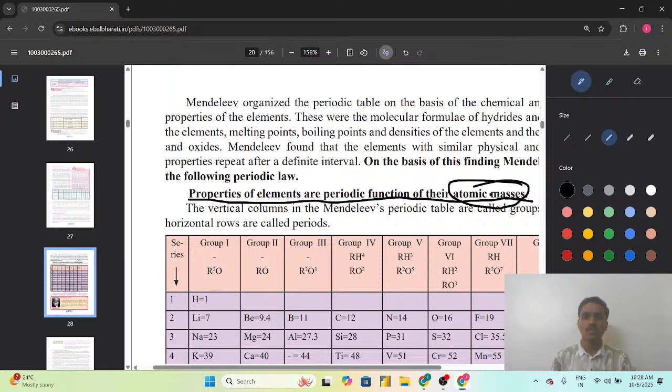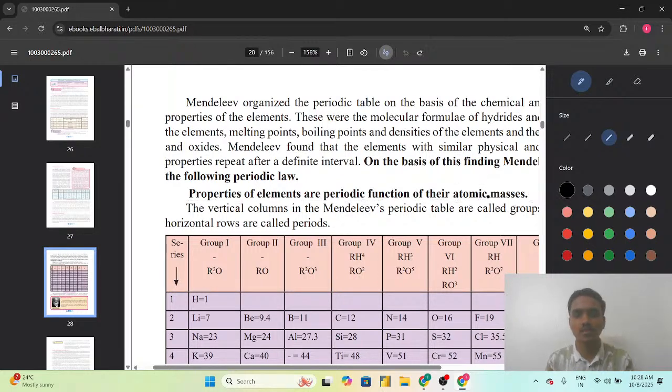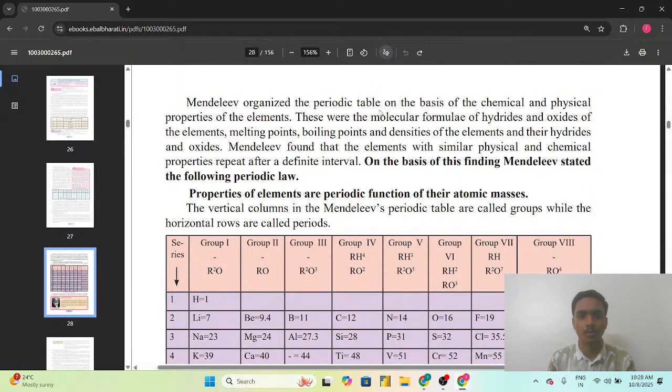As we have seen, atomic mass was considered the fundamental property by Mendeleev, and also by Dobereiner and Newlands. They all classified elements using atomic mass as a fundamental property. So when Mendeleev saw that at particular intervals the properties of the first element were repeating, he then proposed that properties of the elements are the periodic function of their atomic masses.